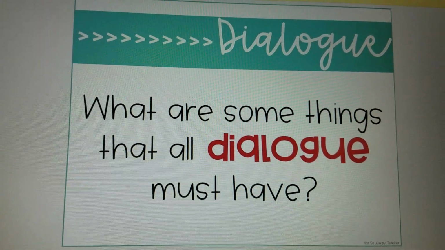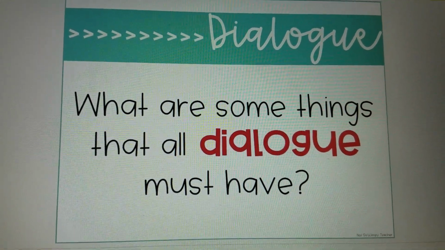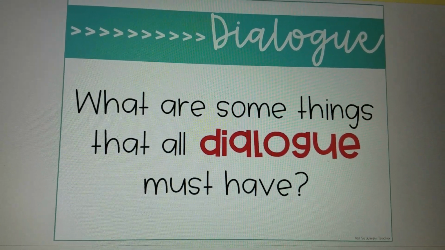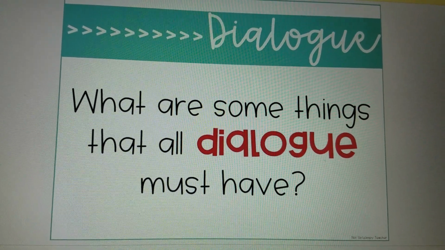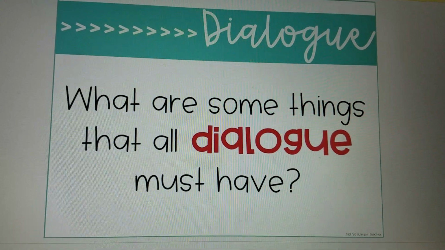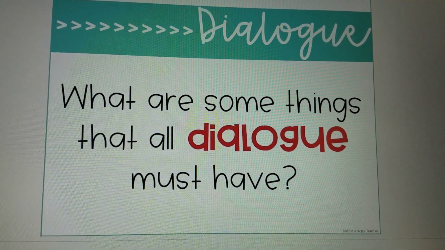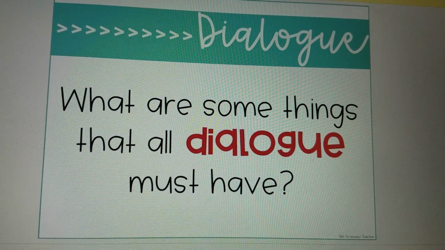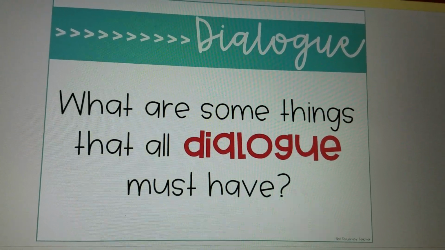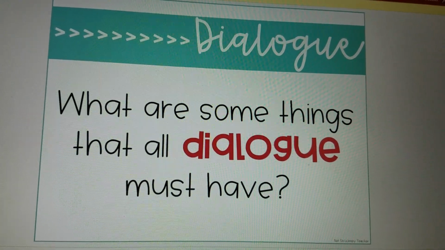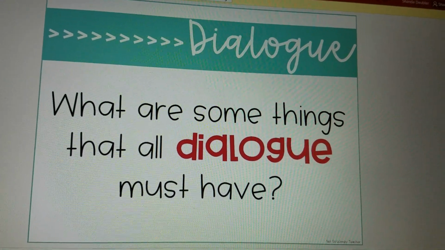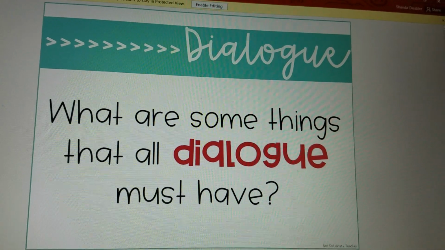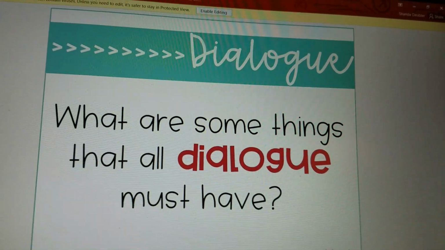All right, what are some things that all dialogue must have? Go ahead and take a second and think about that. All dialogue must have a comma or ending punctuation. All dialogue must have quotation marks. And all written dialogue will have a tag or the dialogue that is in quotation marks.